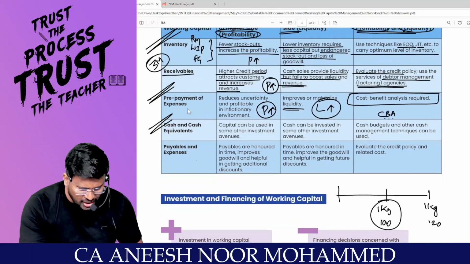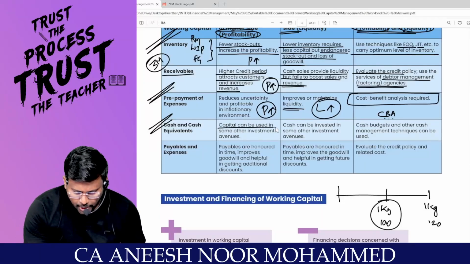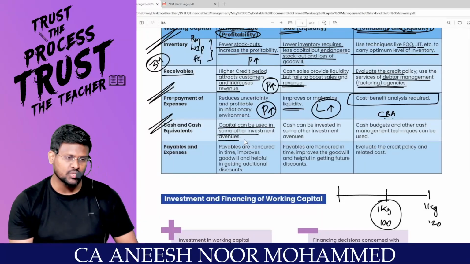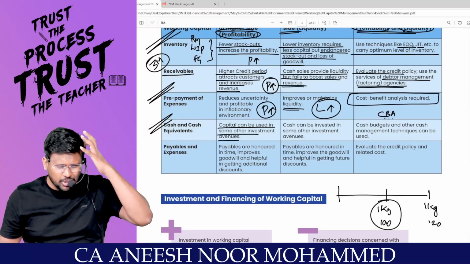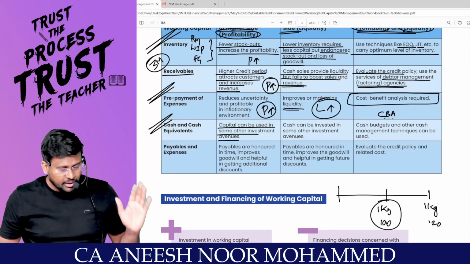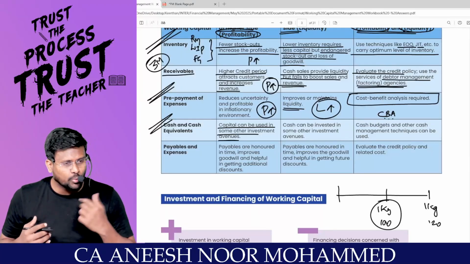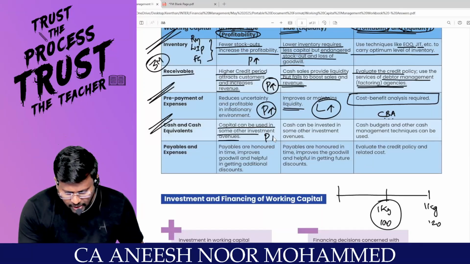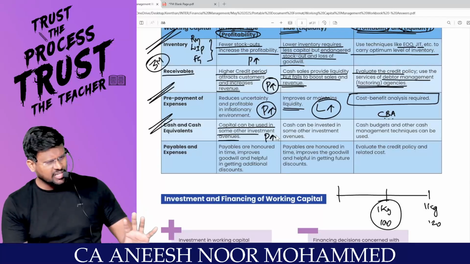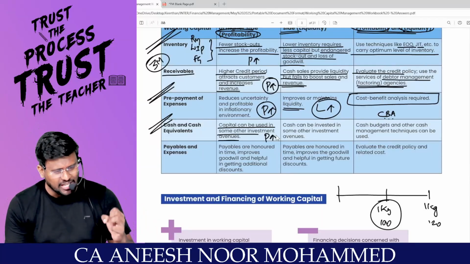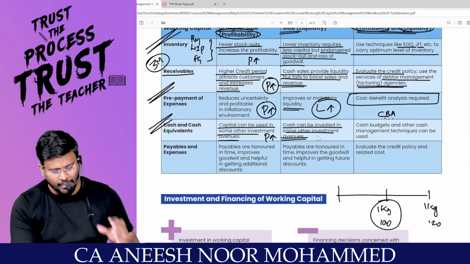Sir, cash and cash equivalents. How much cash should I hold, sir? Capital can be used in some other investment avenues. Sir, if I am holding so much cash, my dear lovable students, instead of holding so much cash, if I am investing somewhere, I will get some revenue, right? So here my profitability will be increased if I invest in some other place. Okay, sir, don't hold cash at all. If that is the case, cash can be invested in some other investment avenues. Am I right? Yes, sir.